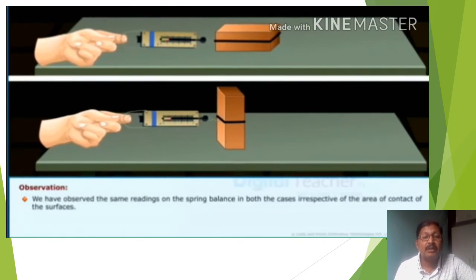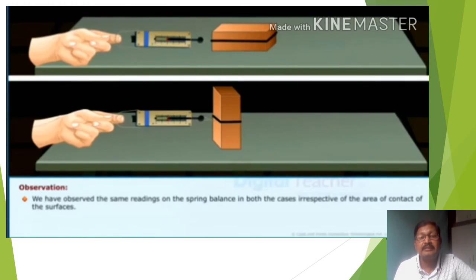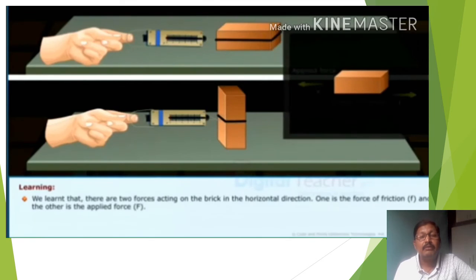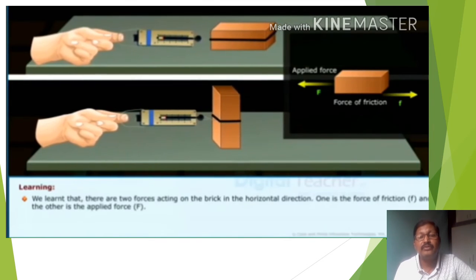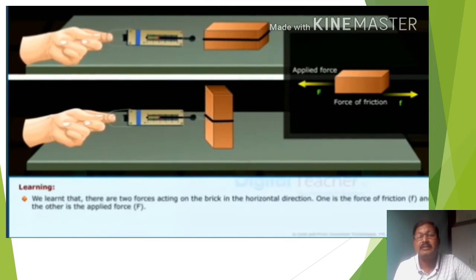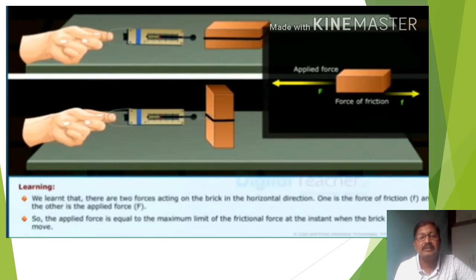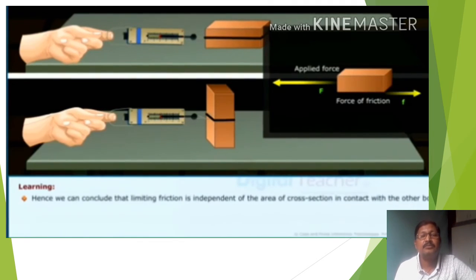What do we have to observe? We have to observe the same readings in the spring balance in both cases, irrespective of the area of contact of the surfaces. And we learned that there are two forces acting on the brick in the horizontal direction: one is the frictional force, small f, and the other is the applied force, capital F. The applied force is equal to the maximum limit of the frictional force at the instant when the brick moves.